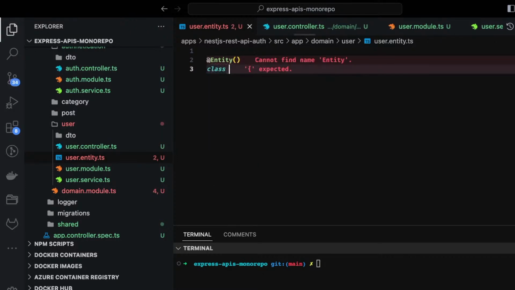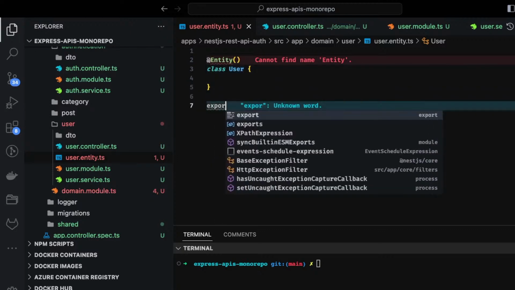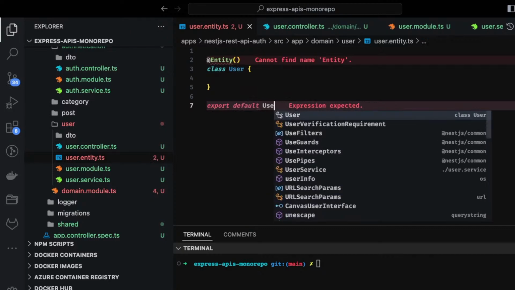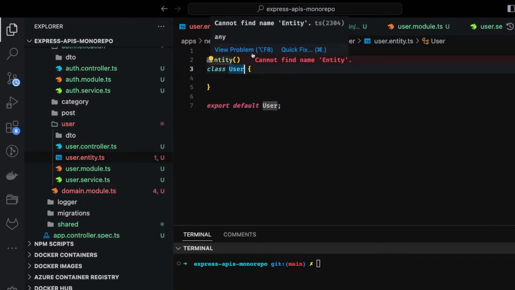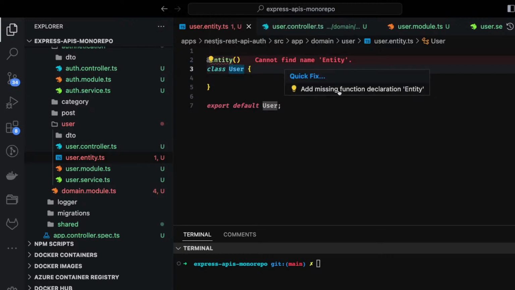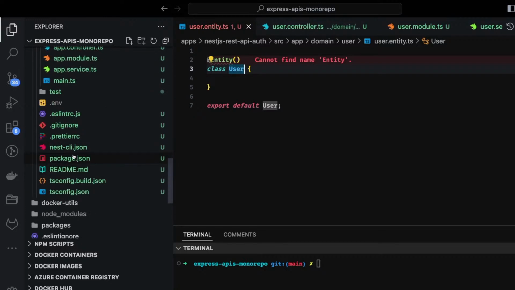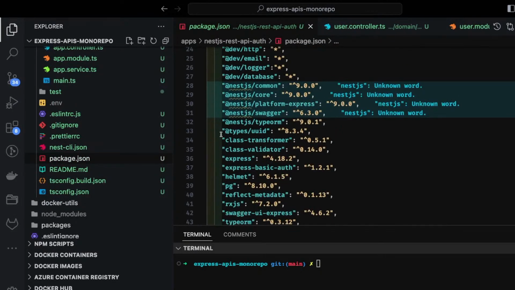Then we can just write export default class User. So this is the user entity, and this Entity we are importing from TypeORM, is it not added here? So we are just trying to fill in the blanks.